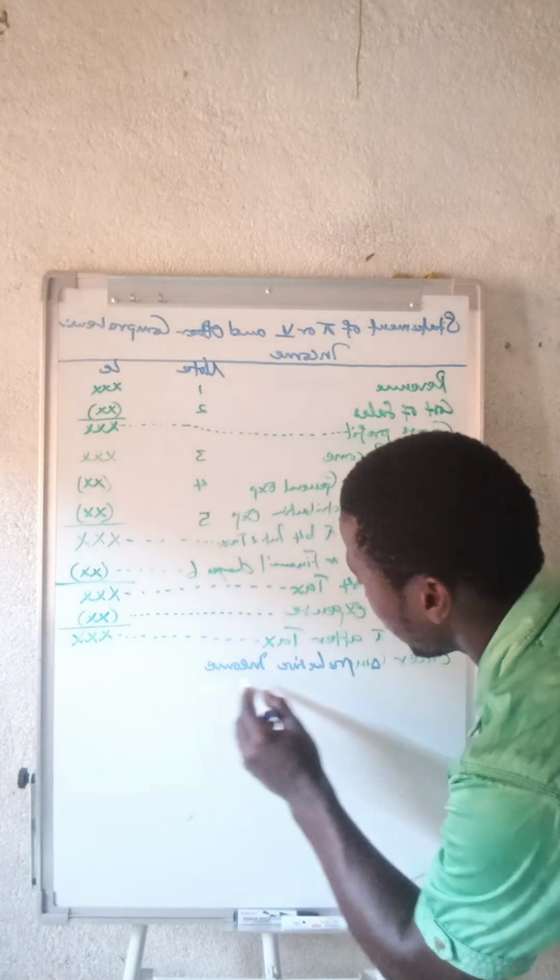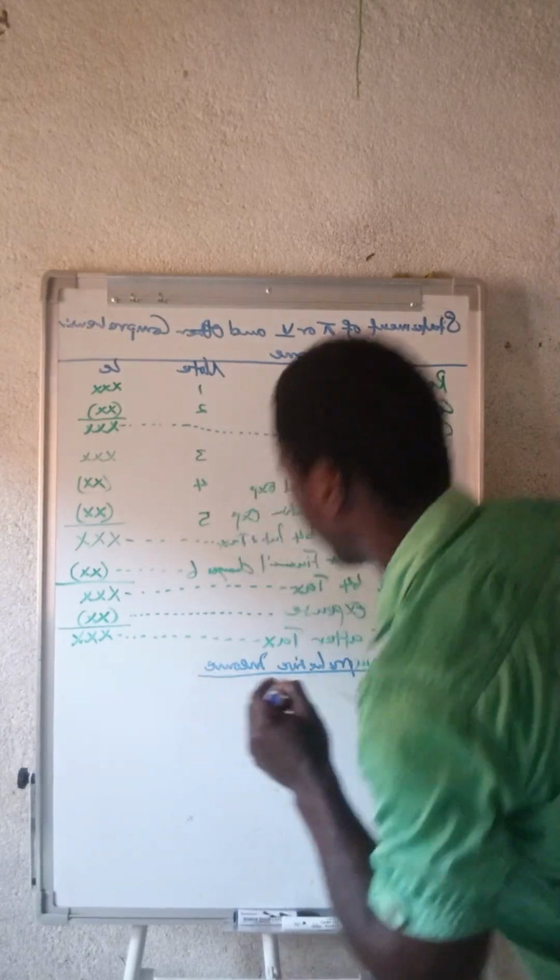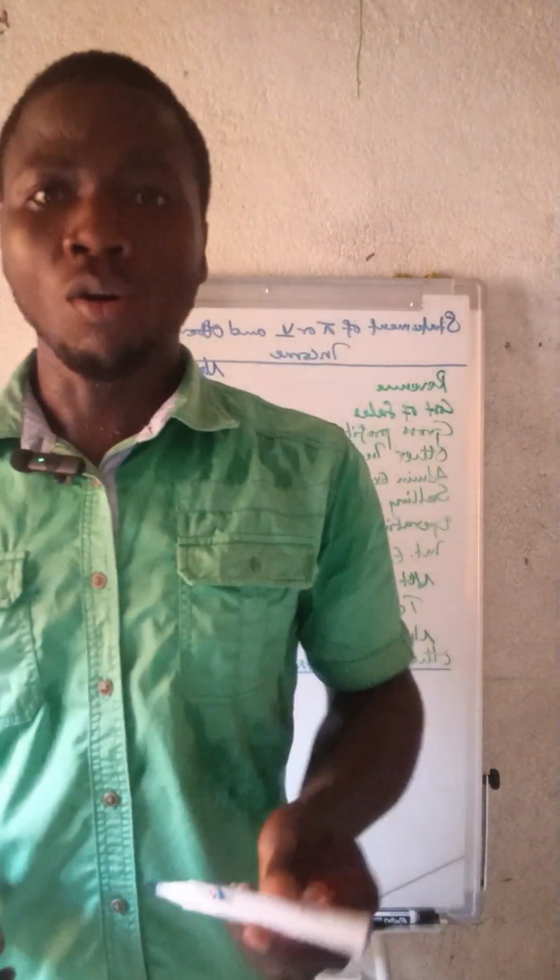Other comprehensive income. Like I said earlier on, other comprehensive income, these are income that are not realized. They are income that are imaginable. Now, like profit on the sale of property, plant, and equipment, which is IAS 16.